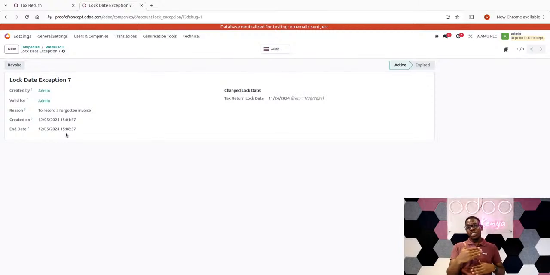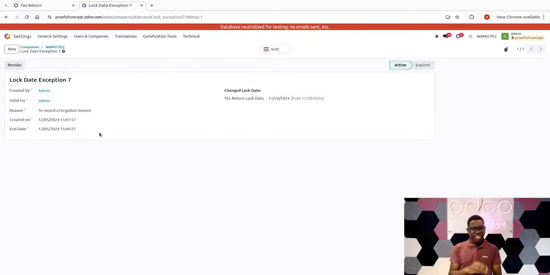In terms of the duration of the exception, the system is flexible enough. You can say either 5 minutes, whatever period, or you can even do it indefinitely. But the whole point is that the menu item for lock dates is purely for people who have the accountant role in the database and not any person who does not have it.